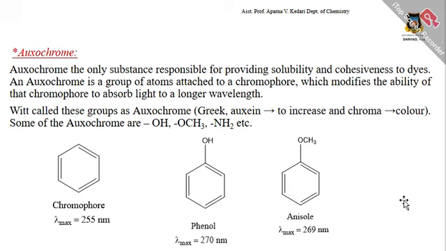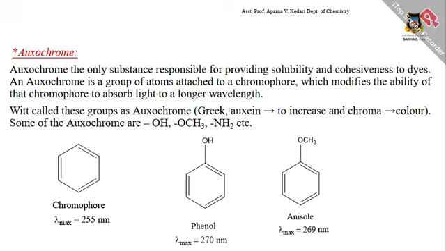Then exochromes. Exochrome is the substance responsible for providing solubility and cohesiveness to dyes. An exochrome is a group of atoms attached to a chromophore which modifies the ability of that chromophore to absorb light to a longer wavelength.